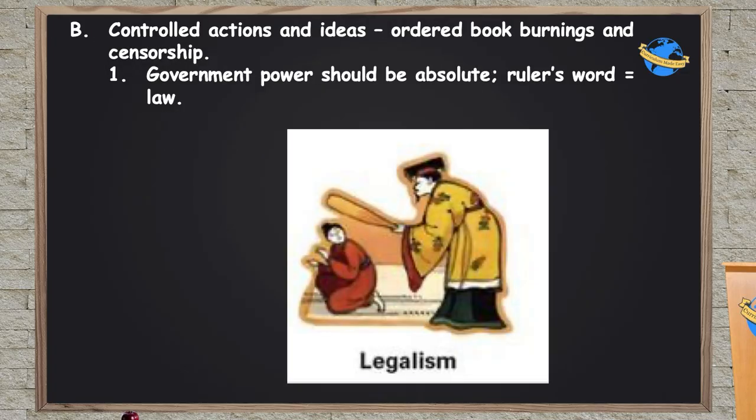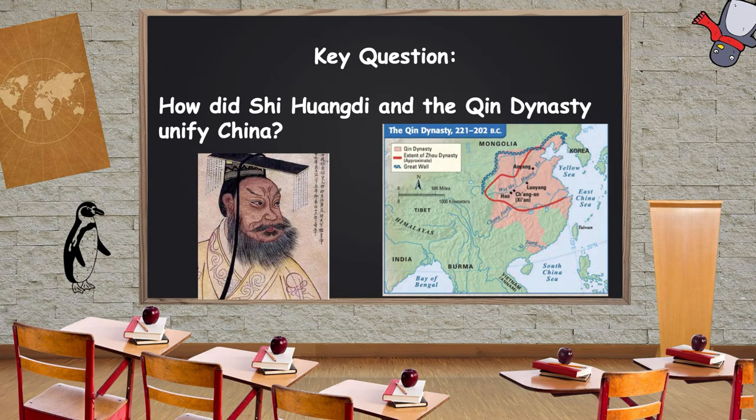As part of legalism, the government controlled actions and ideas of everyone in the empire. They ordered books to be burned and censorship of ideas that conflicted with the teachings or ideas and laws of the emperor. So the idea here was that government power should be absolute. The ruler's word is law, and whatever the ruler says goes. Anything against that has to be destroyed. If you don't, that will eventually lead to rebellion, so this is how you keep order. This sets the stage for Shi Huangdi and the Qin dynasty to unify all of China.